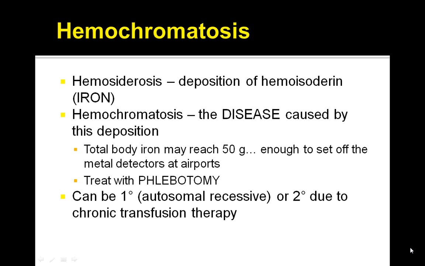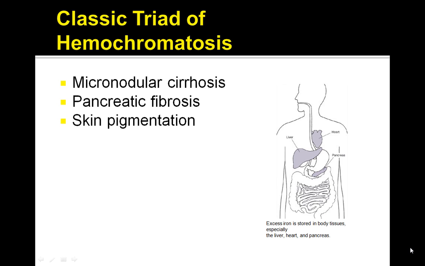Again, this was a review of hemochromatosis. We reviewed the definition, the treatment, and the various causes of hemochromatosis. And there's a classic triad of micronodular cirrhosis, pancreatic fibrosis, and skin pigmentation that's seen in hemochromatosis.